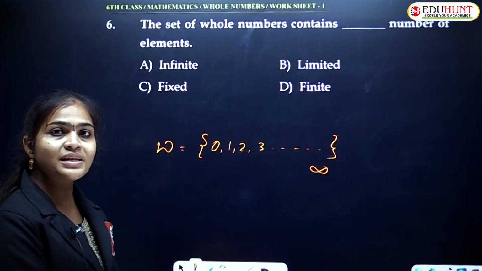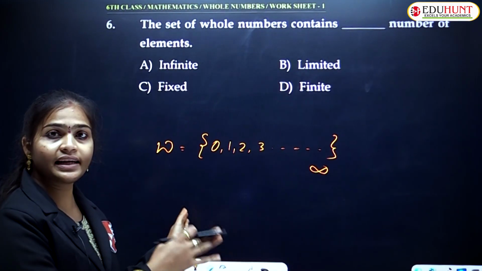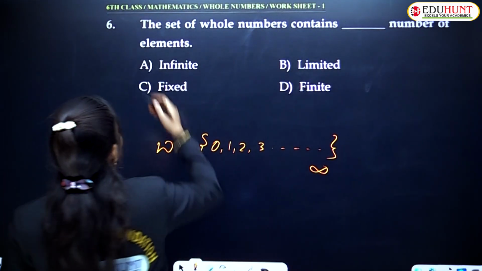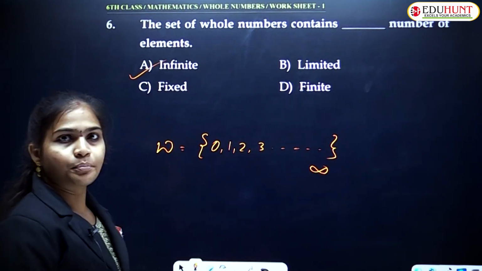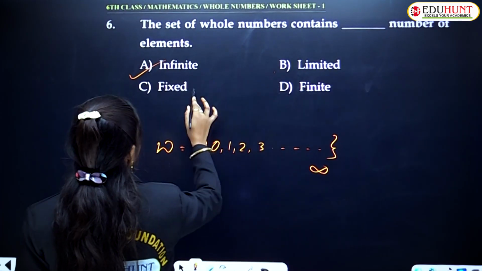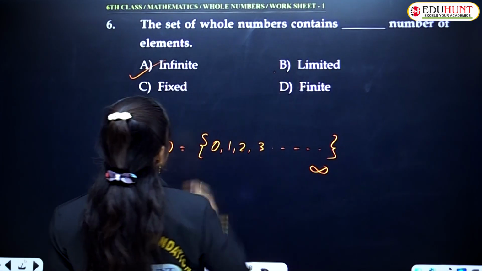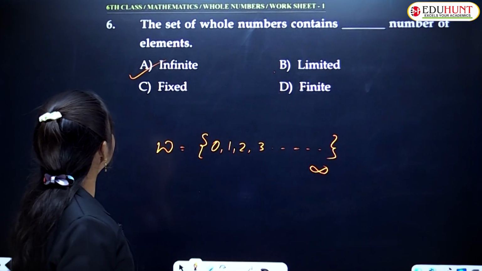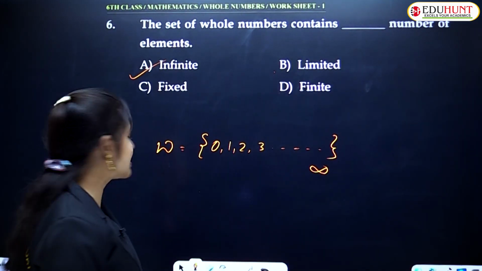How many numbers are there in that set? Infinitely many. Children, limited, finite, fixed number, these all have the same meaning. Which option is correct here? Infinite. Option A is correct.